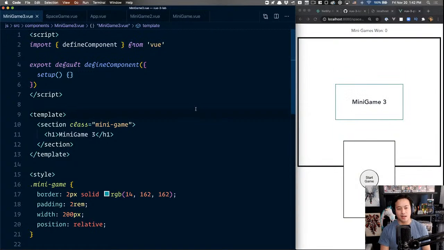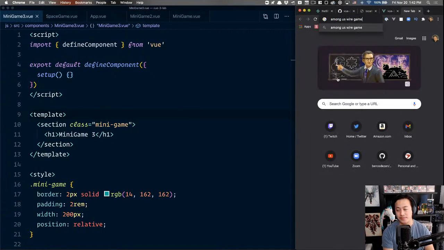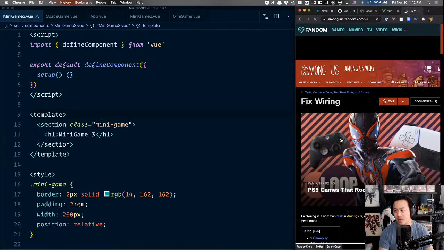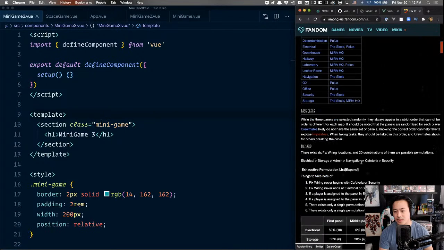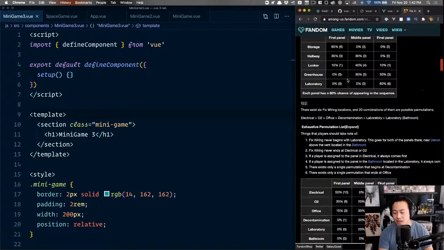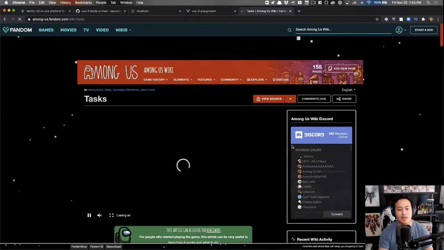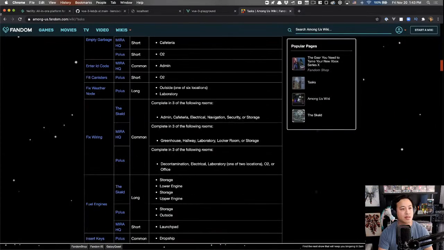Okay, so we know that in the basic wiring game we had, there are basically 2 components, if you haven't played it before. So I guess I might as well just bring it up. Among Us wire game. Fixed wiring. So this is the mini game that people, let's see, I'm not playing ads here. Stop. Can I get an image of it? Here we go. This is the gallery. So the basic idea here is, what happened?